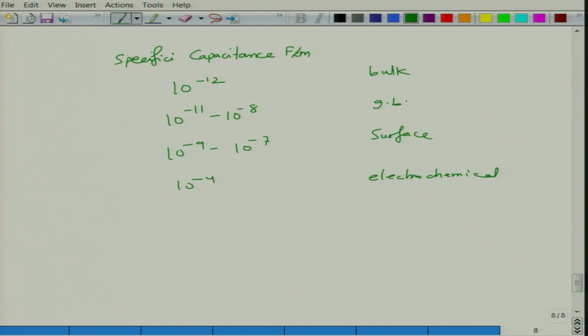So, I will give you certain references that you may go through for impedance spectroscopy. For example, there is a nice paper; there is a group at Sheffield University which has worked extensively on this. Let me give you the reference.